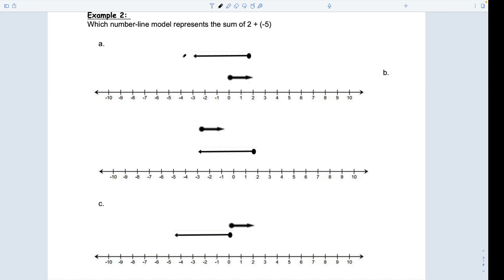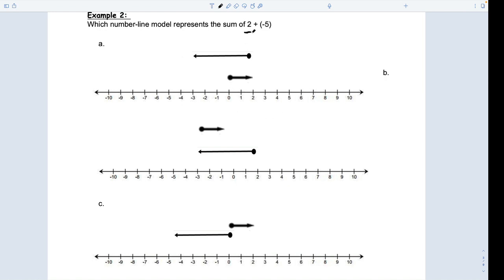Okay, I'm gonna pause that question. So this says, which number line model represents the sum of 2 plus negative 5? We've done number lines for 2 straight days now, maybe 3, but we've never had one just done for us. Here's what we're going to do. When we get this first option, we're going to see if it makes sense. Did they start at 0? Silent yes or silent no. Did they start at 0? Yeah, they did. So far, so good.